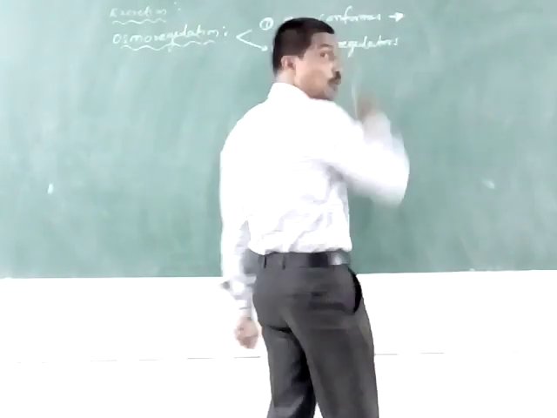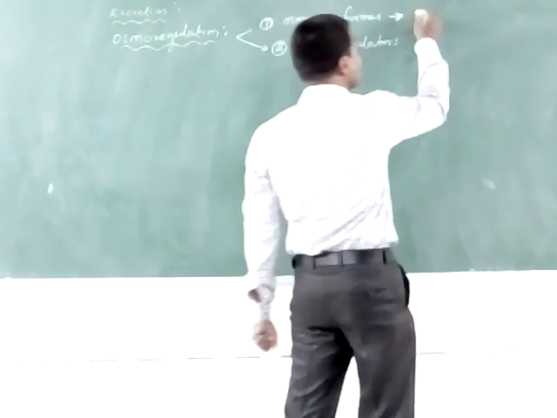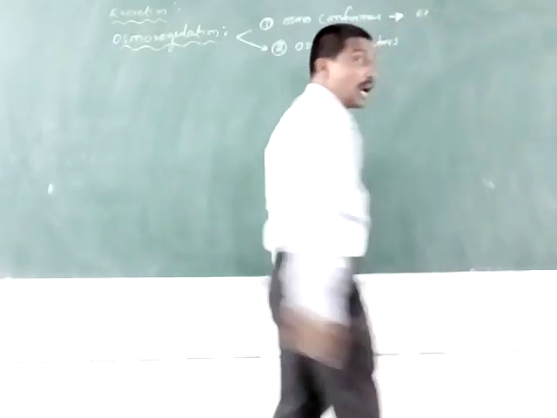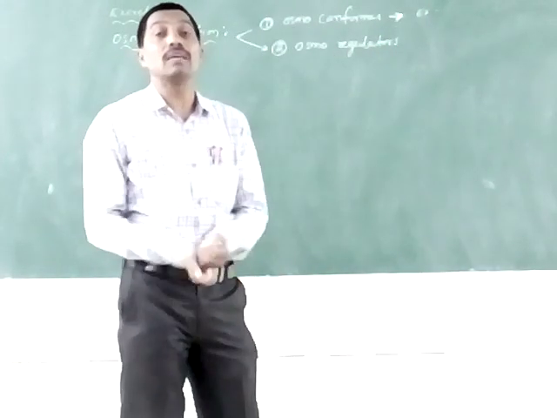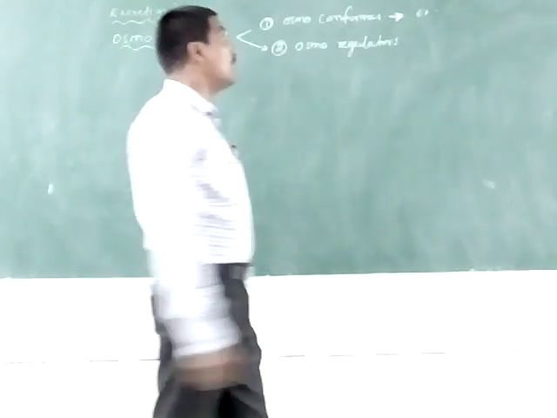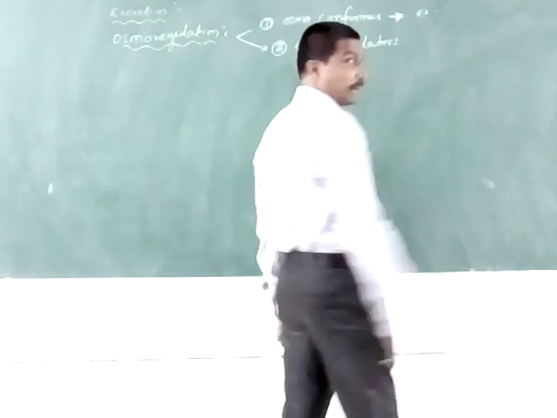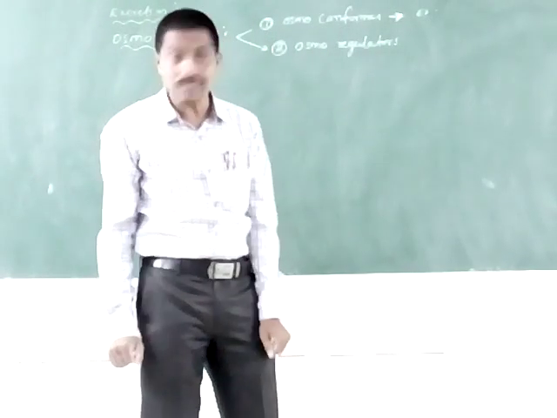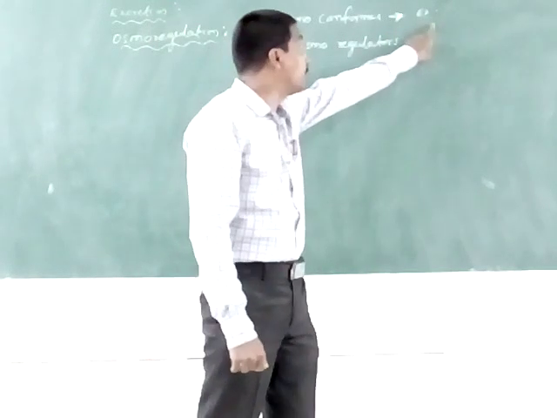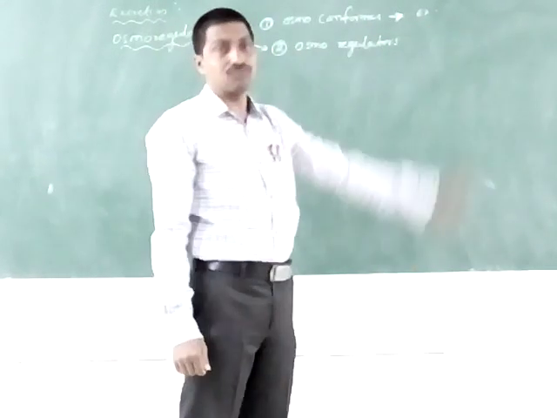Examples of osmoconformers are the marine invertebrates and the aquatic vertebrates.